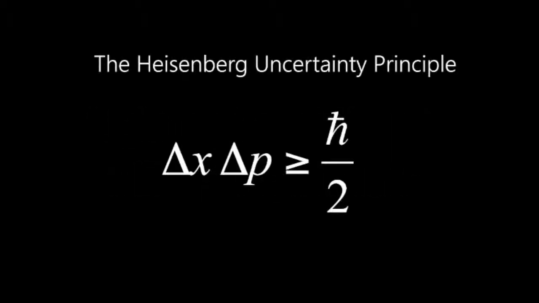Then, building on de Broglie's ideas that an electron is a particle that can be described in terms of waves, he formulated the uncertainty principle, which asserts that we can know the path of an electron as it moves through space, or we can know where it is at a given instant, but we cannot know both.